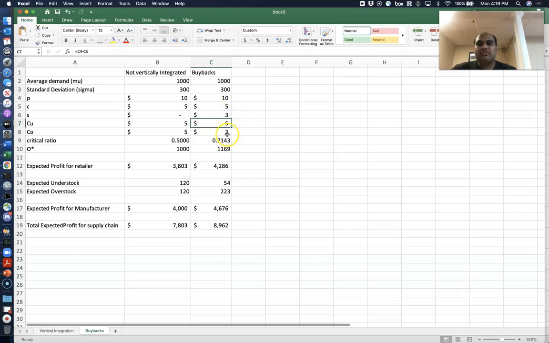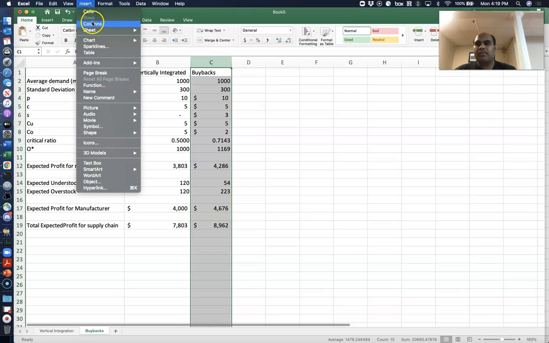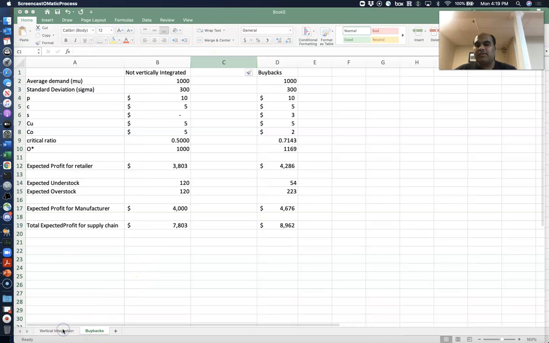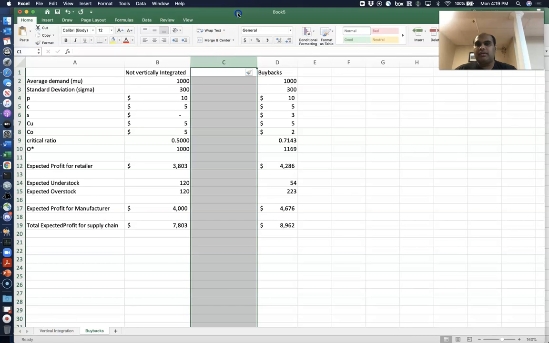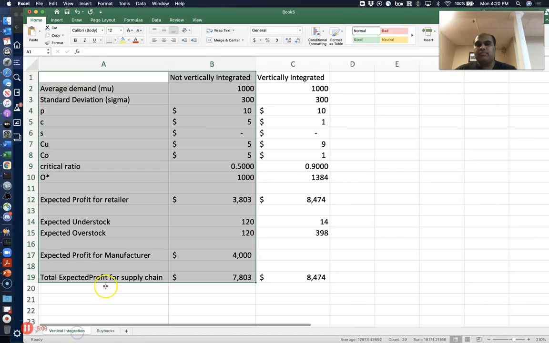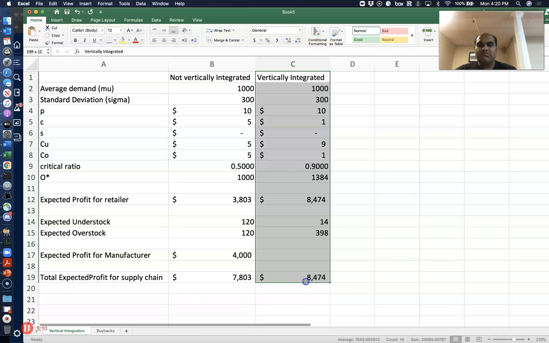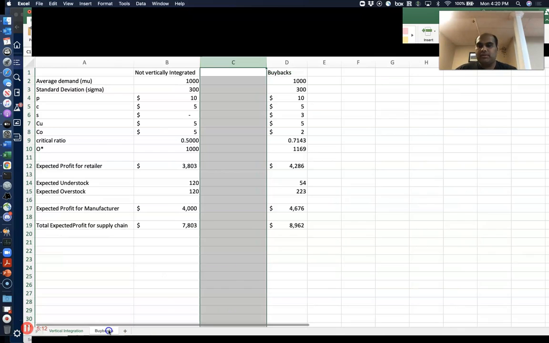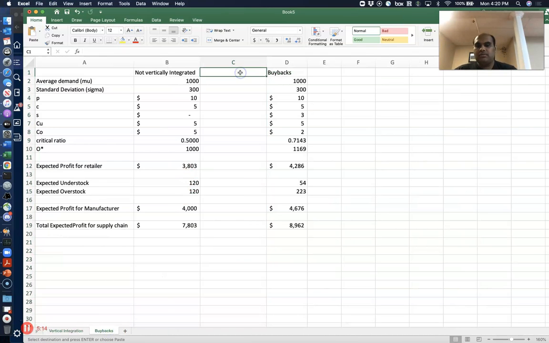So now the cost of overstocking is 2, and so the critical ratio is 0.7143. You know what, in fact, maybe I should also have the other column here so we can compare the 100% vertically integrated case fully.